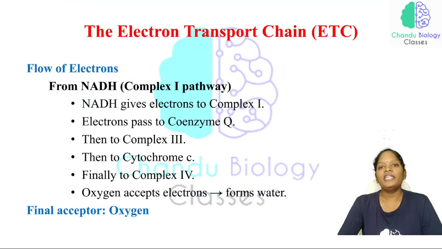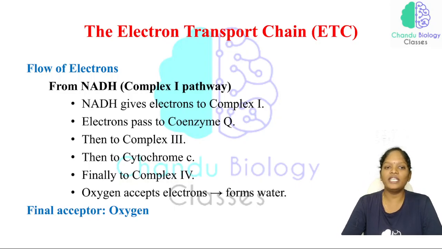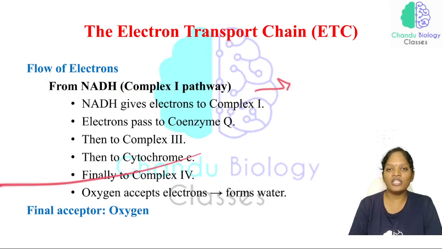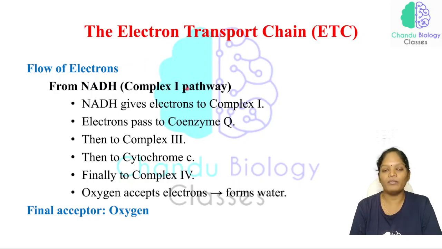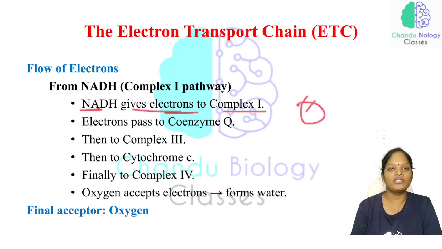Now let me elaborate one by one, with a little more in-depth analysis. The flow of electrons: how the electrons flow from one carrier to another carrier. Right from complex 1, which is nothing but the NADH dehydrogenase complex. The electrons released by NADH are accepted by complex 1. See here, the NADH gives electrons to complex 1. This is the first piece of information.